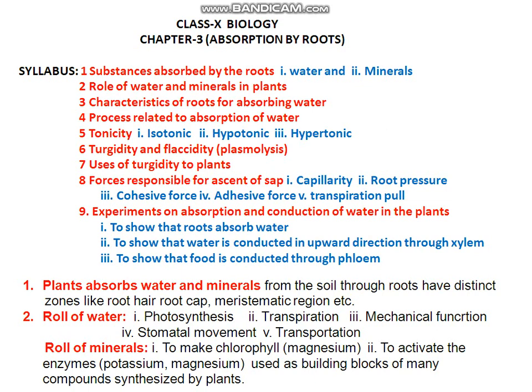Now number 2, role of water and minerals in plants. You just see the point wise. Number 1 point, plants absorb water and minerals from the soil through roots, and roots have distinct zones. That means root hair, root cap and meristematic region. Root cap, you know that the tip portion of the root contains a cap-like structure which is called root cap.